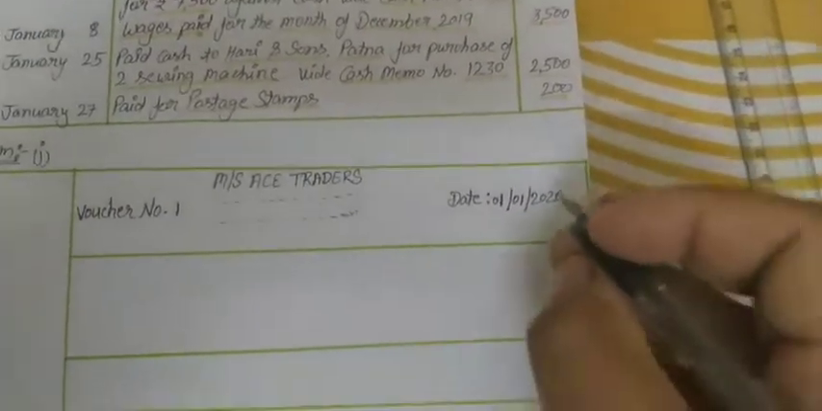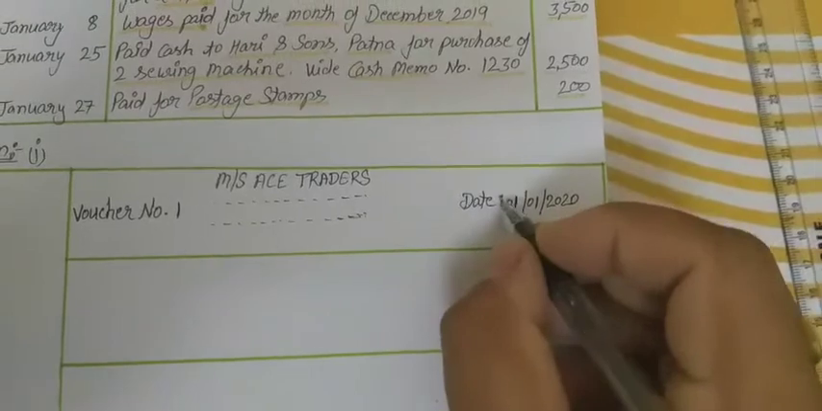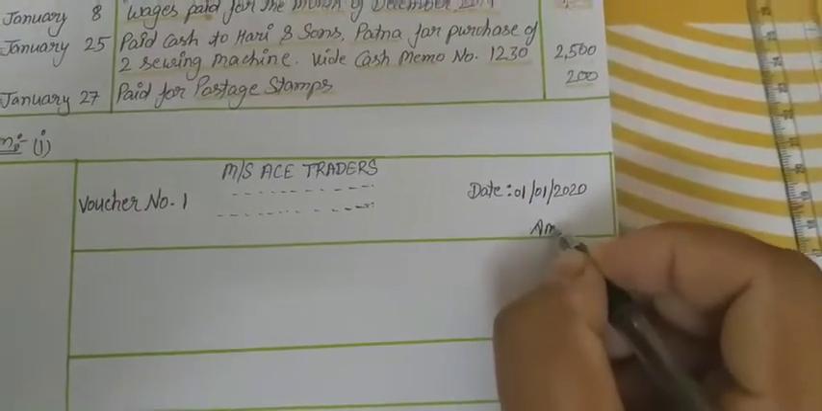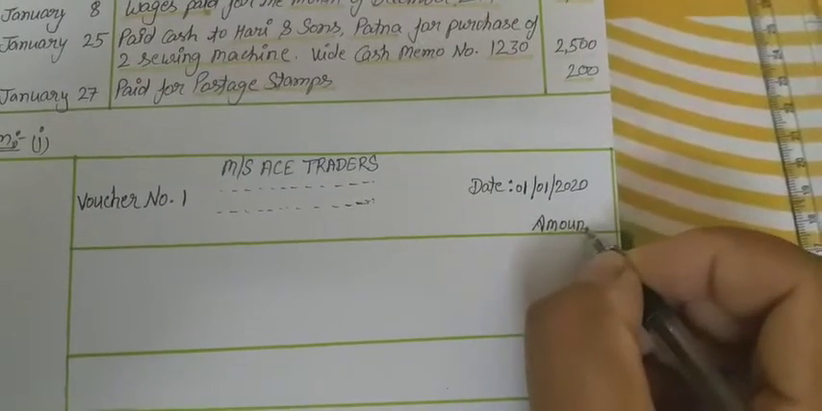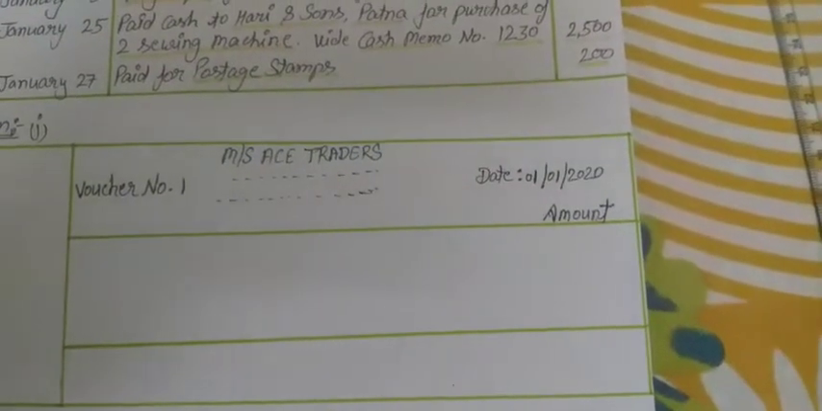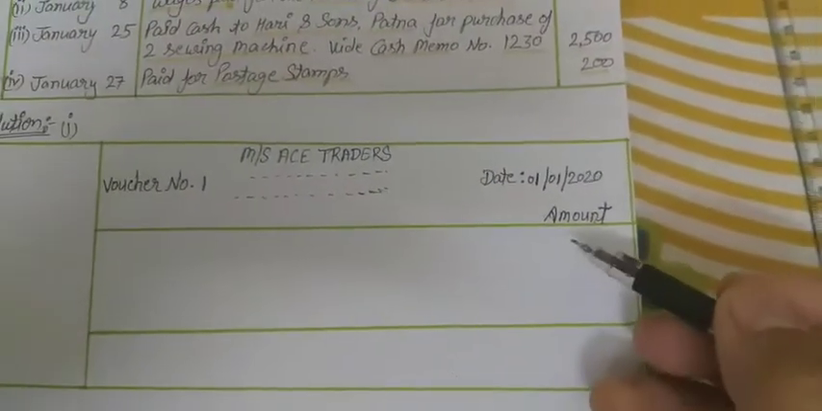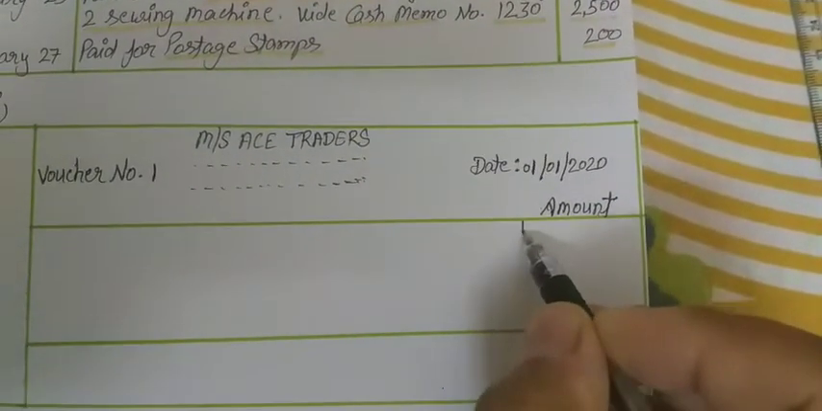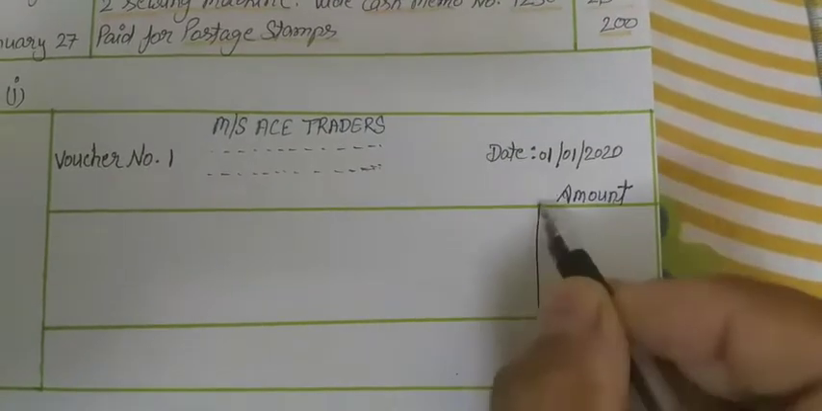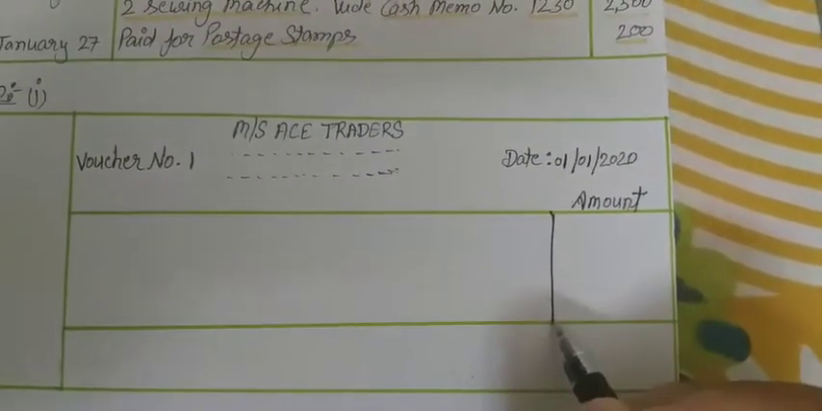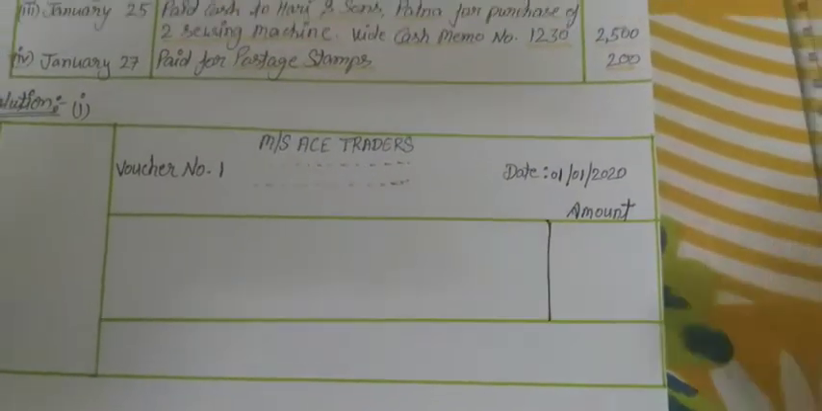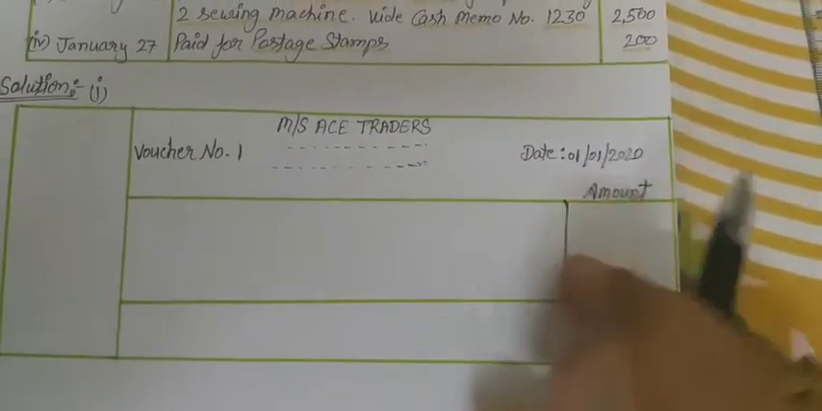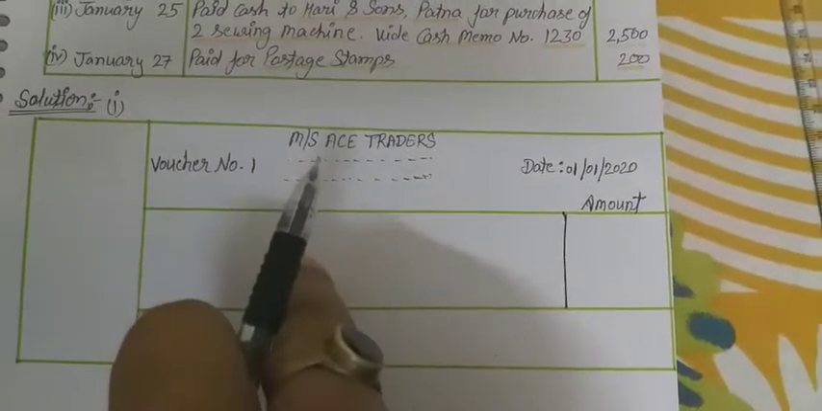It's okay. And then under the date we have to mention the amount. It's clear. And then in the second row we divide this row into 2 parts. The first one is small, that is for amount, and this is for particulars. Okay,